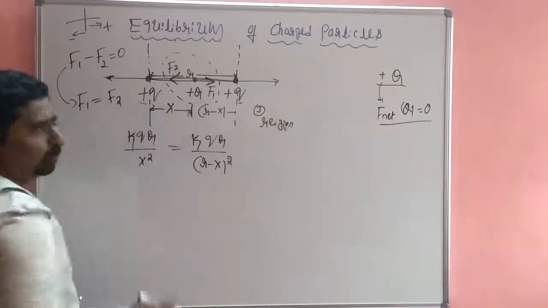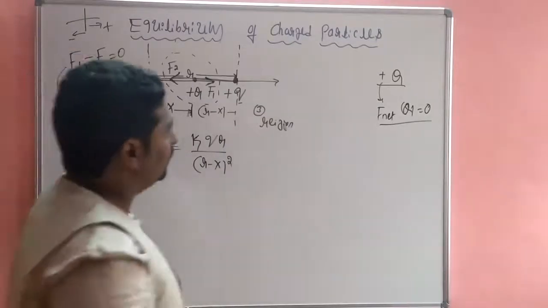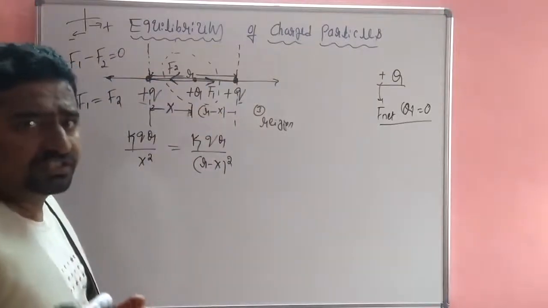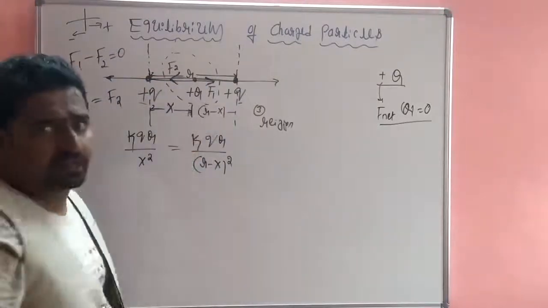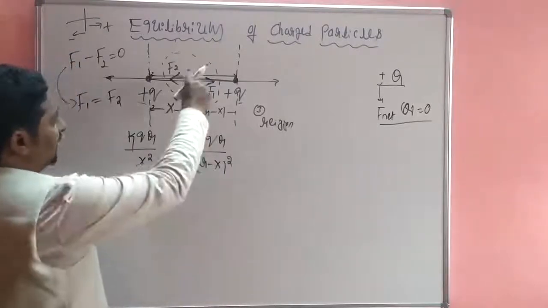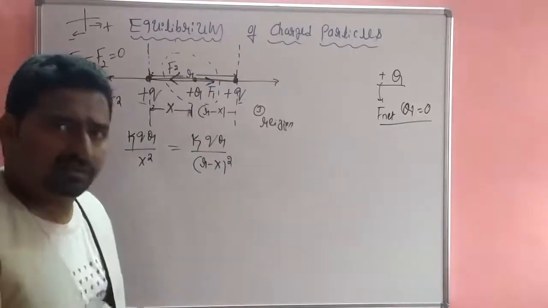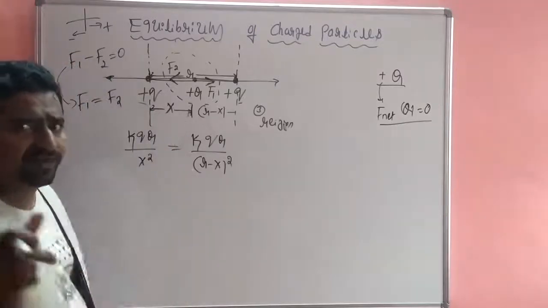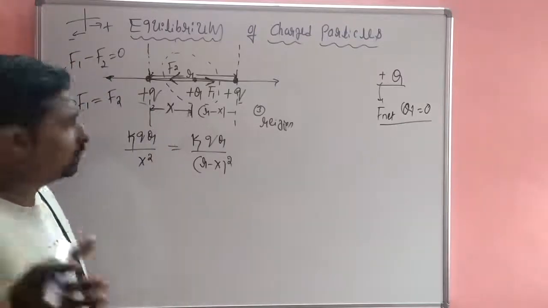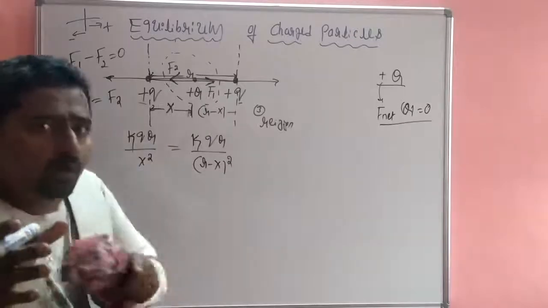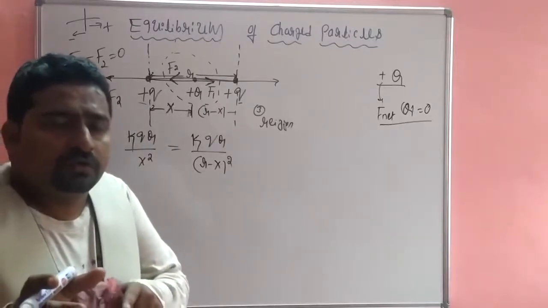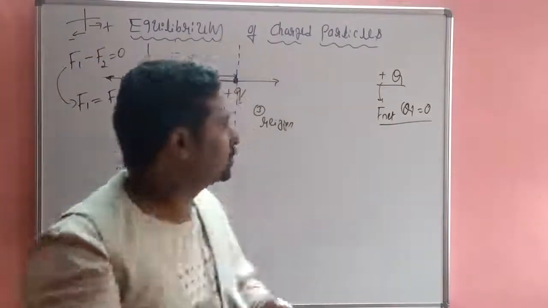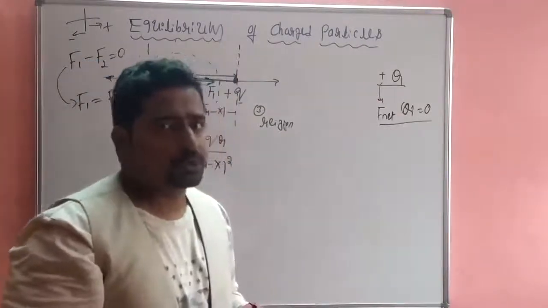So x is at what position? At what distance should I place this charge so that the net force acting on the capital Q charge is 0? That is the question. So you have to find out the x value, the equilibrium position of the capital Q charge.